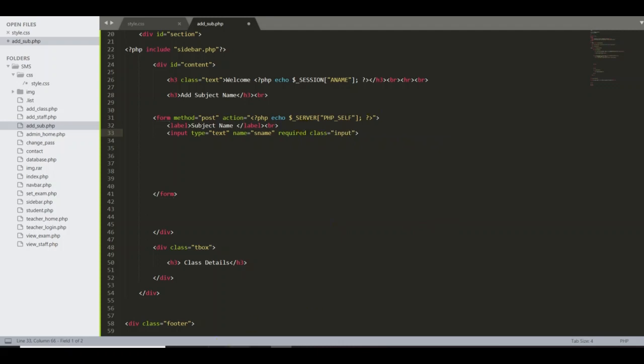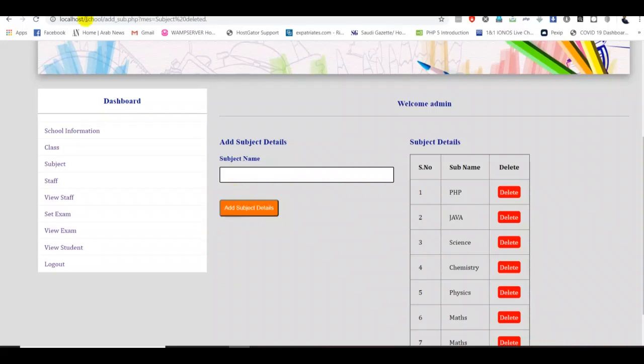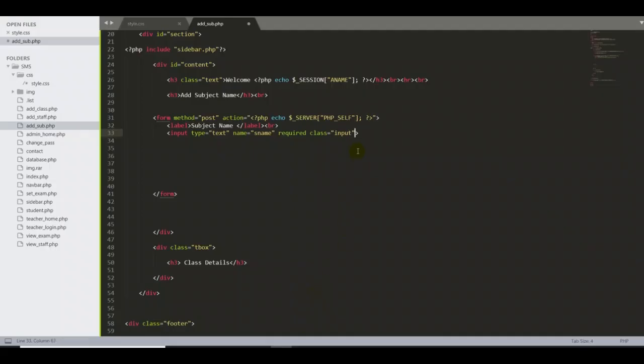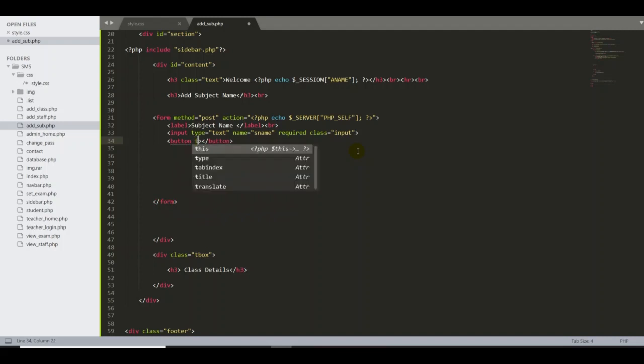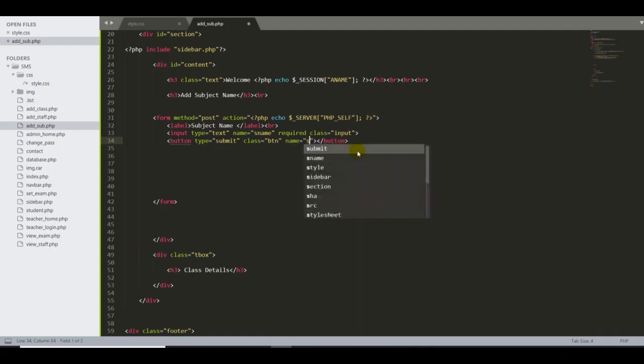So I need one more next one. I want the button here. So I want to create the button. So basically, you go back here and start with the button. Okay, button. For the type of the button, submit, because it is a submit button, that's the reason I'm putting submit. And after that we put the class, one of our design classes, btn for the class. Again we need a name for our button, so call it submit.